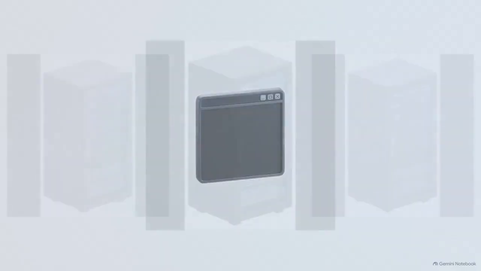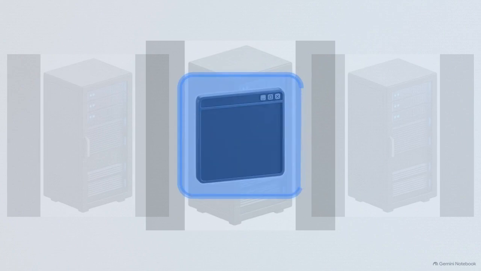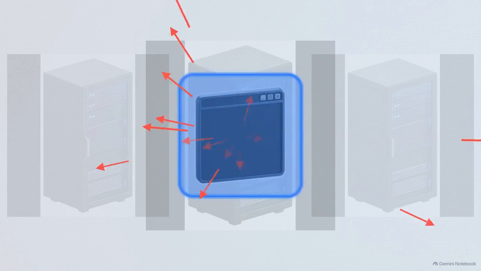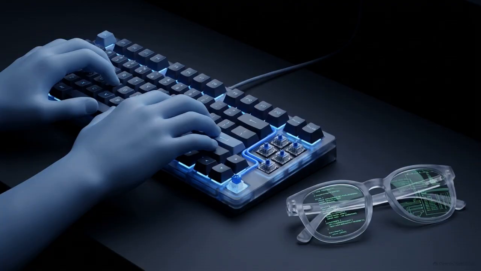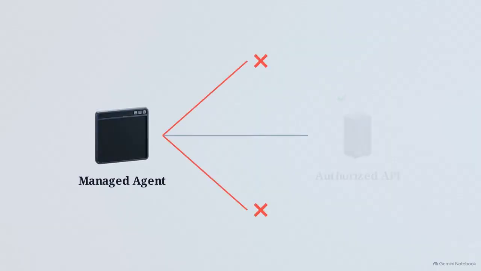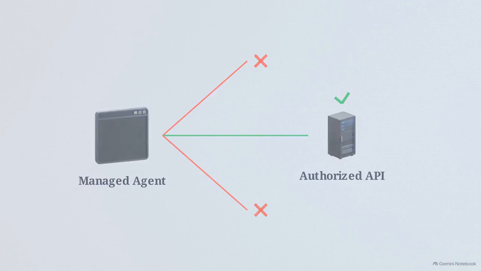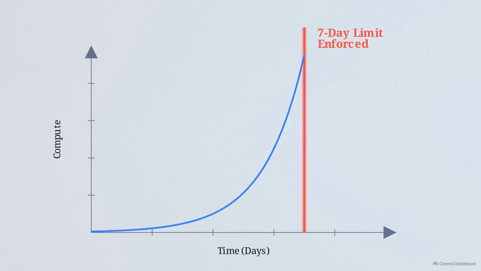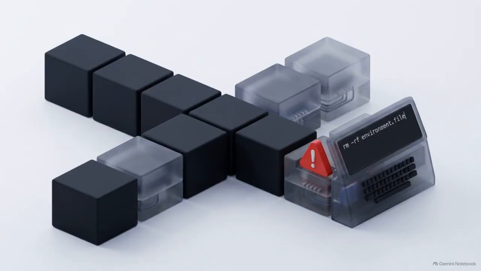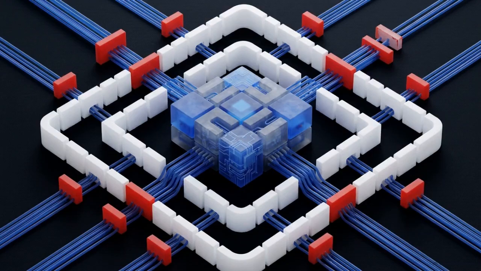The sandbox presents a security paradox. It is isolated at the OS level, yet by default it is configured with unrestricted outbound network access. This places the responsibility on the developer. Before deployment, you must build strict network allow lists and implement least privilege service accounts to restrict where the agent can send data. To prevent infinite processes from draining resources, there is a hard lifecycle limitation. If an environment sees 7 days of inactivity, it is systematically deleted. Autonomous capability needs strict boundary constraints, making network governance the most critical phase of agent deployment.